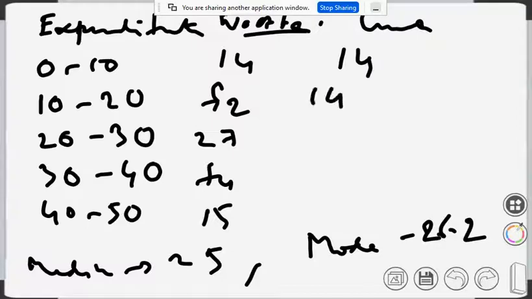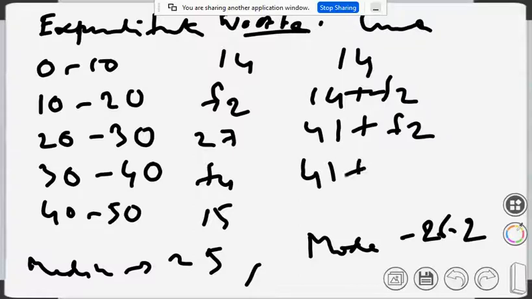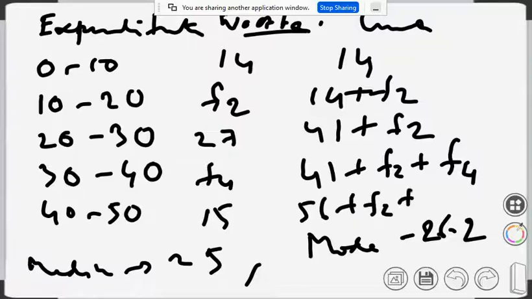Next is 14 plus 27, which is 41, so 41 plus F2. Then 41 plus F2 plus F4. And then 56 plus F2 plus F4. So this is the cumulative frequency.